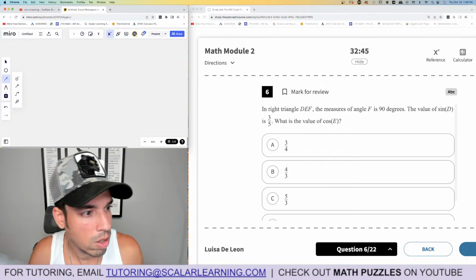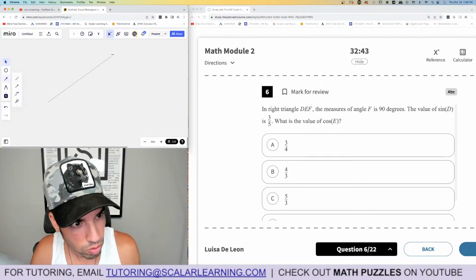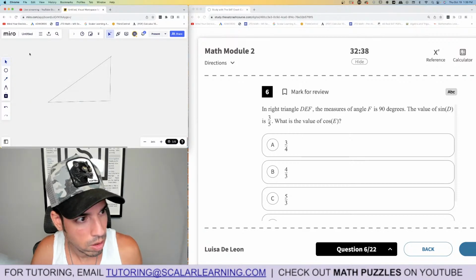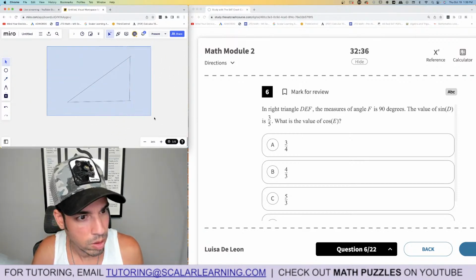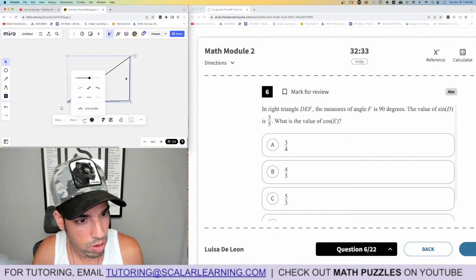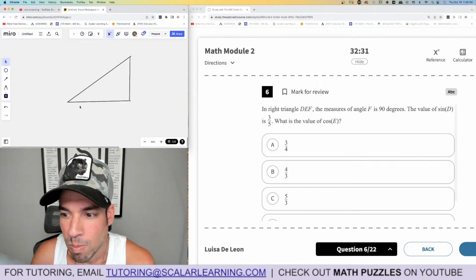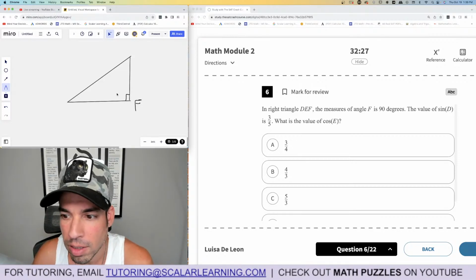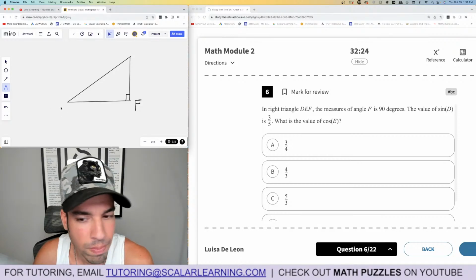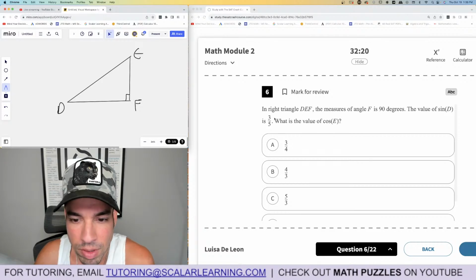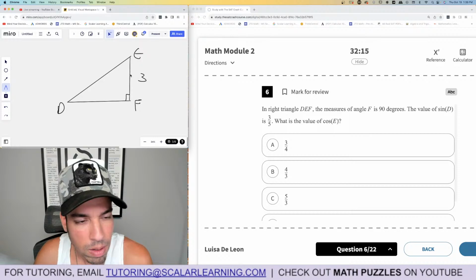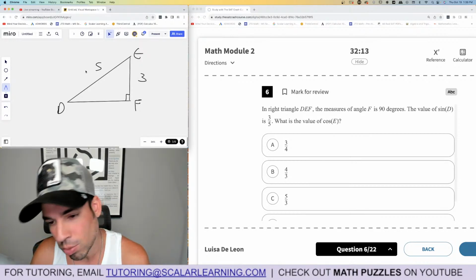Okay, right triangle. We got to draw a triangle out. So let's do that now. And then, oops. Let's make it thicker so you can see it better. Okay. And it says F is the right angle in DEF. Okay, there we go. It says sine of D is 3/5. So sine is opposite over hypotenuse. So we can just say 3 over 5. We could also say 3x and 5x, whatever, but it doesn't matter.